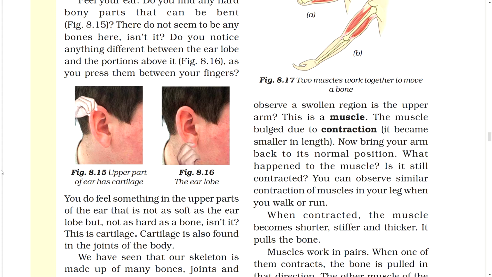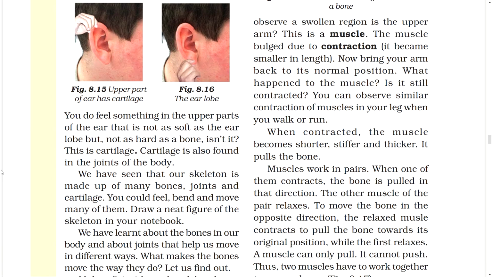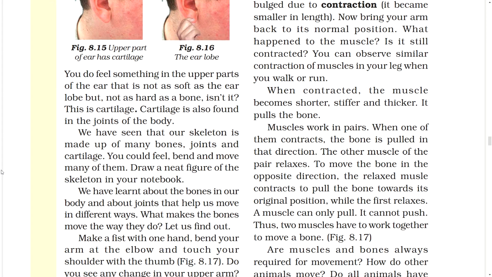We have seen that our skeleton is made up of many bones, joints and cartilage. You could feel, bend and move many of them. Draw a neat figure of the skeleton in your notebook. We have learned about the bones in our body and about joints that help us move in different ways. What makes the bones move the way they do? Let us find out.